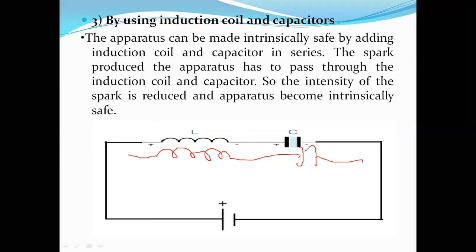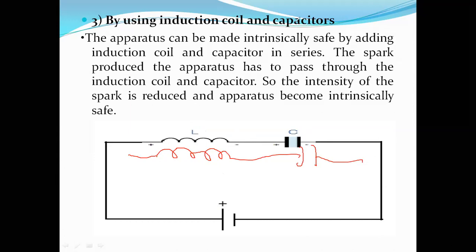If there is anything left out, it still gets suppressed using the capacitor, so that the spark will not come out of the apparatus, which makes the circuit intrinsically safe, even if it is operated at a little higher voltage. So these are all the different methods of making the circuit intrinsically safe.